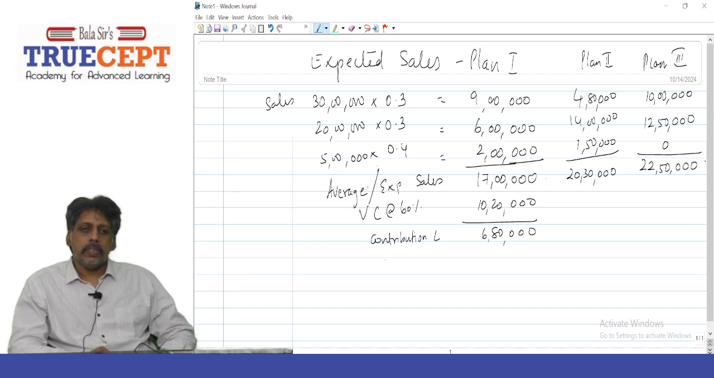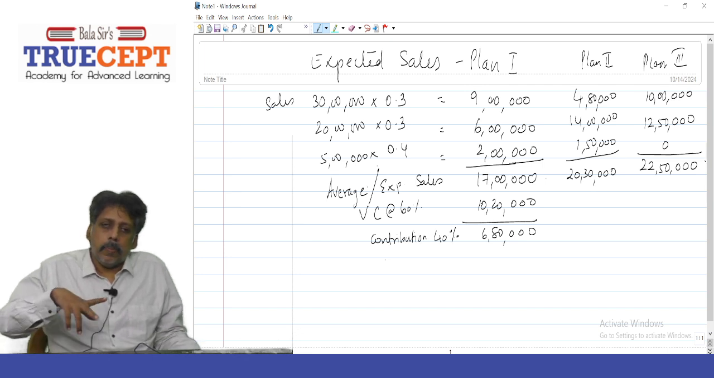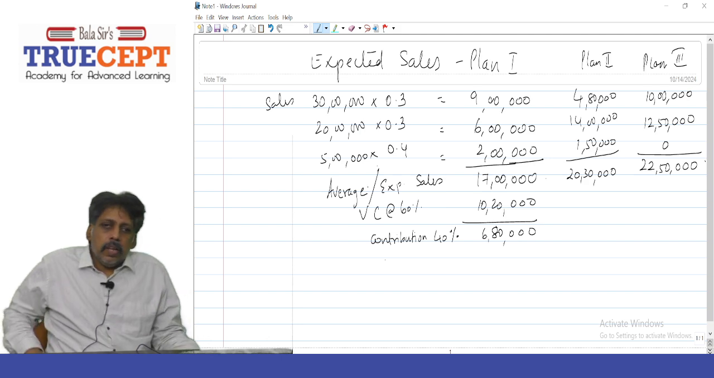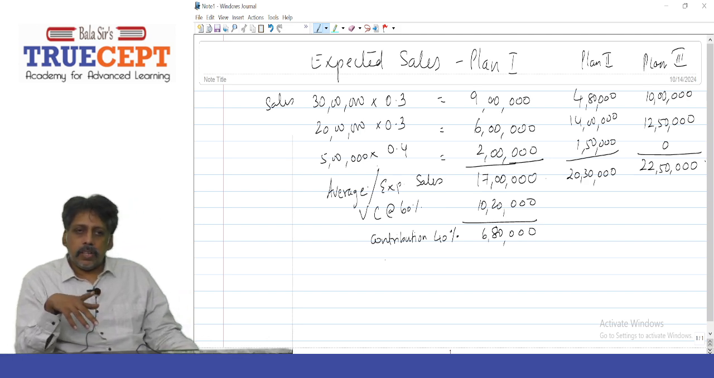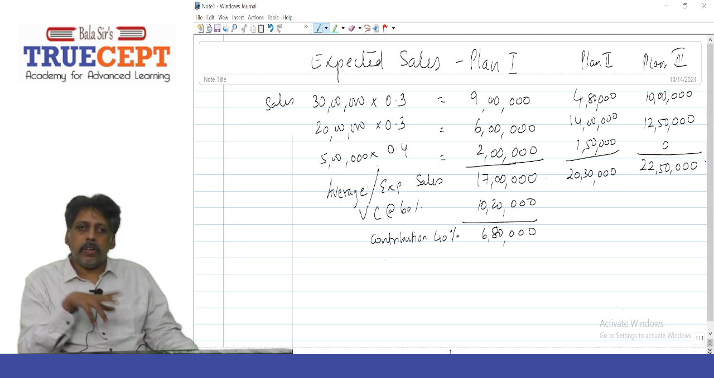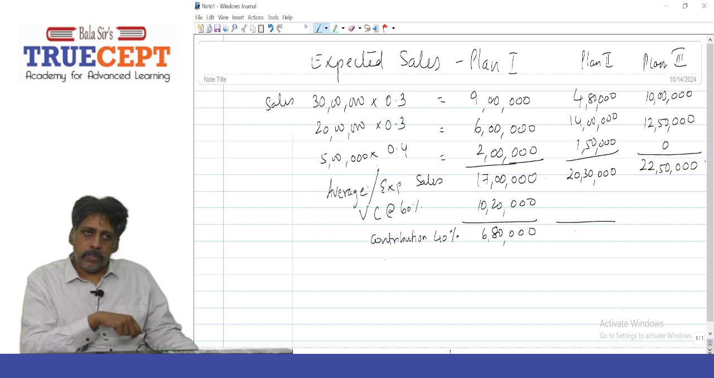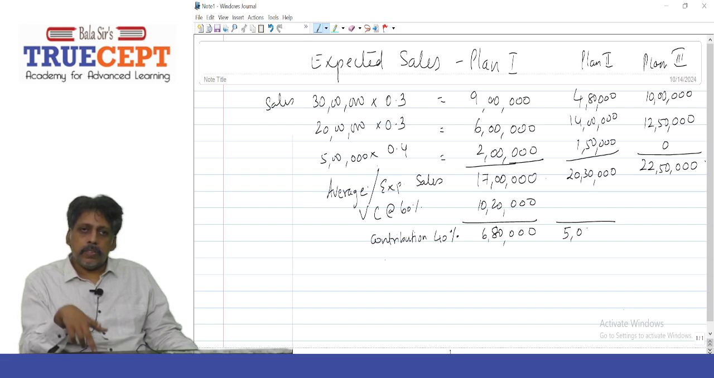So I can do the same thing for plan 2 also. I know rupees 20 lakh and 30,000 is my expected sales. On that, I can take 75% and find the variable cost and then subtract it. Or I can straight away take 25% of 20 lakh and 30,000, which is 5 lakh 7,500. That is my contribution directly.